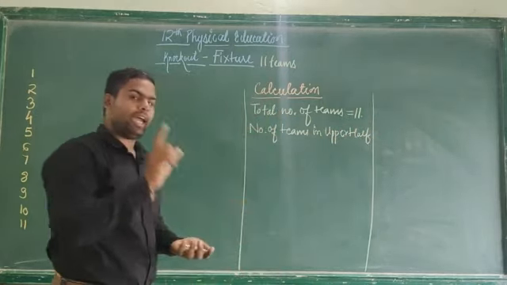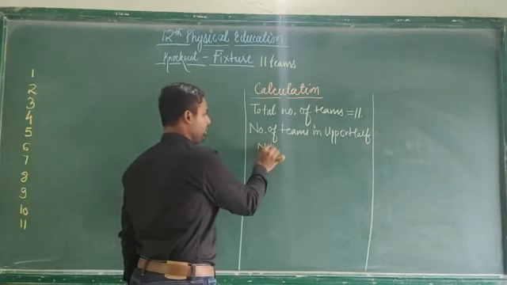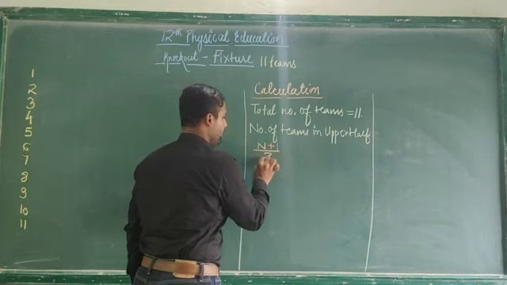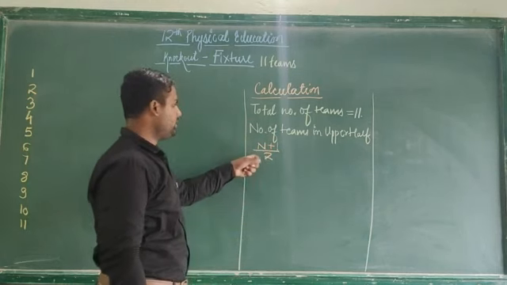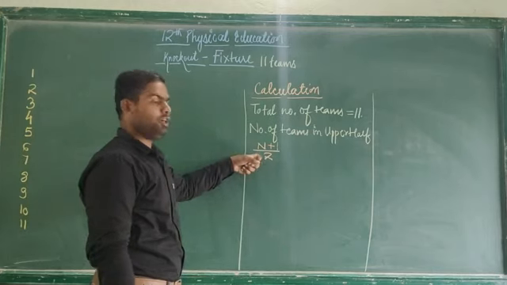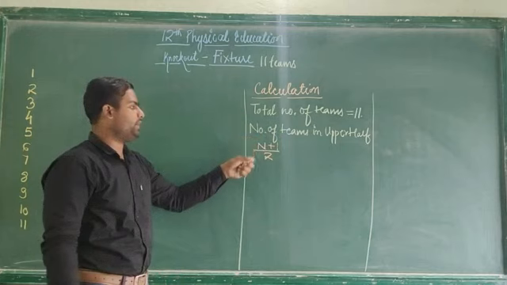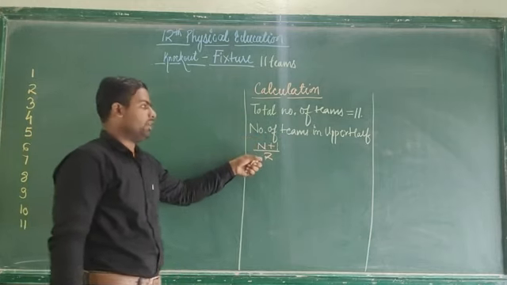So here we have a formula, and what is the formula? N plus 1 divided by 2. This is the formula for dividing the number of teams into upper and lower half. So if you want to divide the number of teams in upper half, the formula is n plus 1 divided by 2.